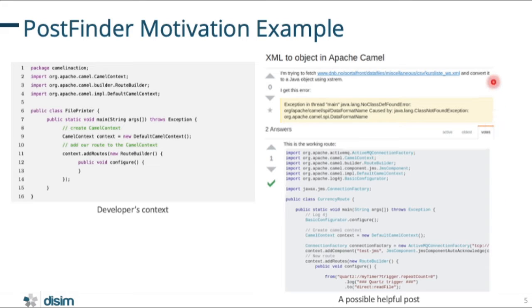In this image, we see exactly a post from Stack Overflow. We know that the information inside Stack Overflow posts is incomplete, the code is probably not compilable, and so on. But what is important is that the developer reading this post can get inspiration.